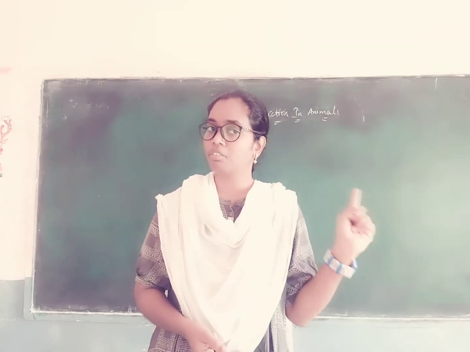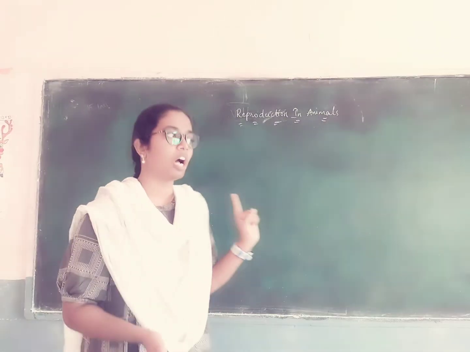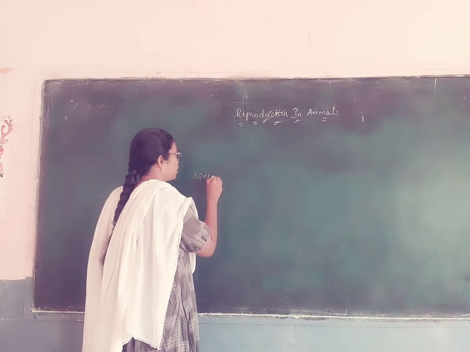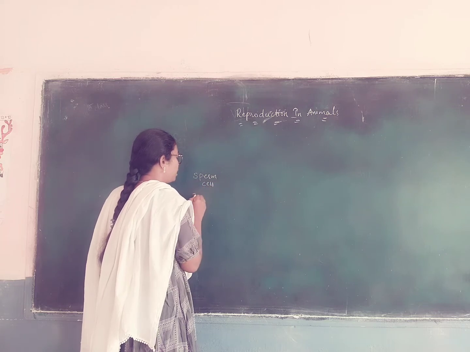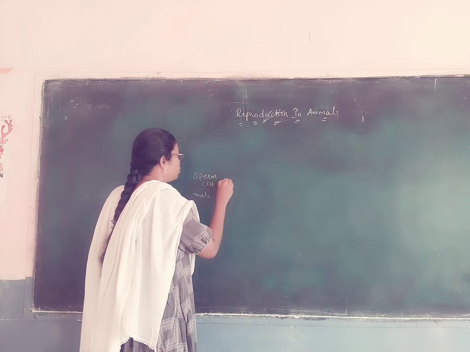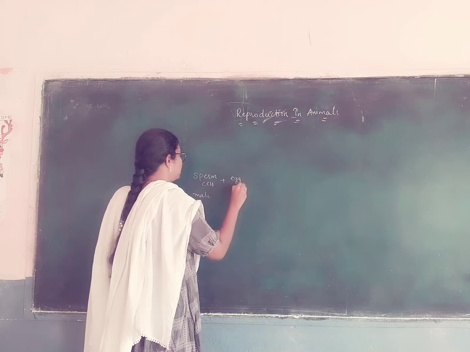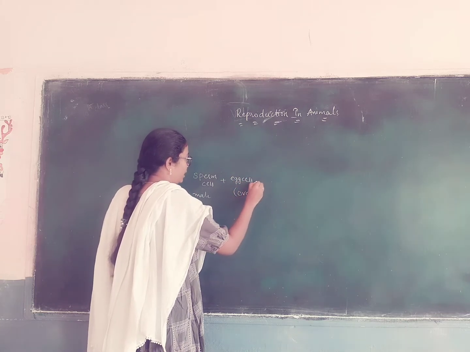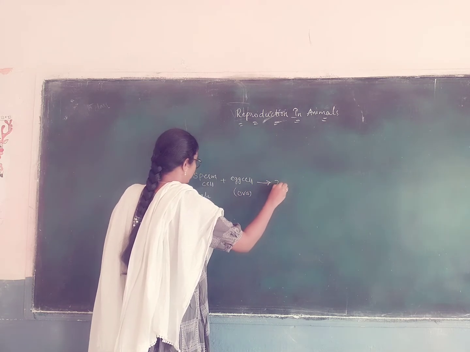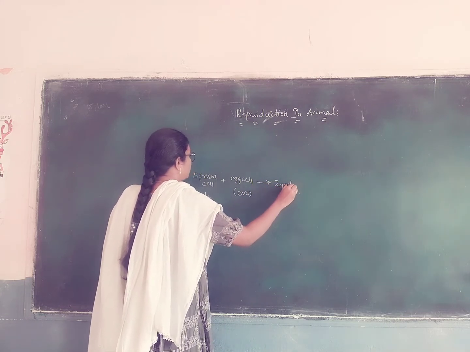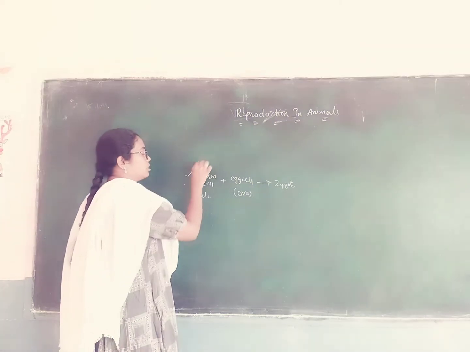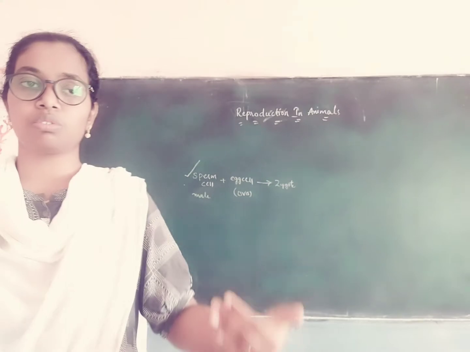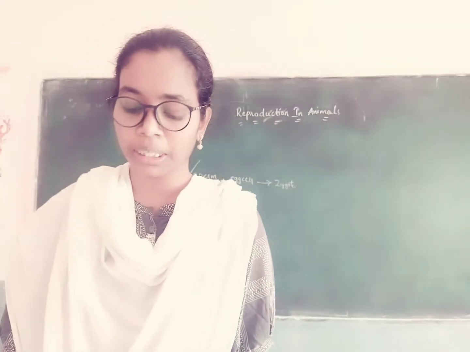Yes, there is involvement of the male, because the sperm cell which comes from the male will fuse with the egg cell. That means ova will give rise to the zygote. This sperm cell is involved in giving birth to the baby.